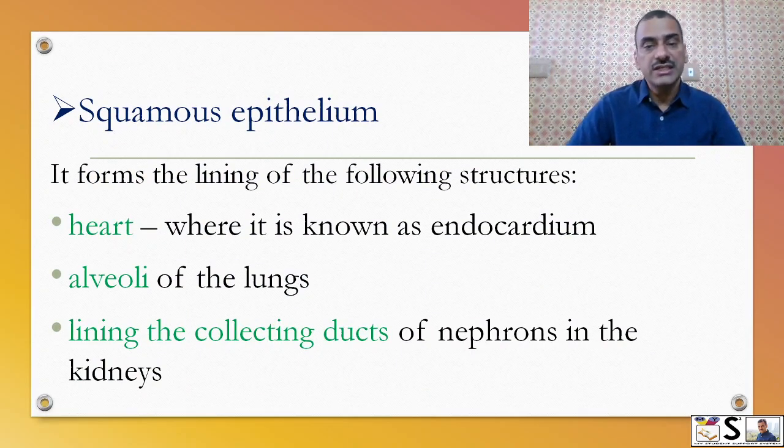It forms the lining of the following structures: the heart, where it is known as endocardium. So the inner layer of the heart is made up of squamous epithelium. It will be very smooth. Alveoli in the lungs are also made of this, so that easy exchange of gases takes place there. And the lining of the collecting ducts of nephrons in the kidney, again there will be easy diffusion or transportation of ions or water.